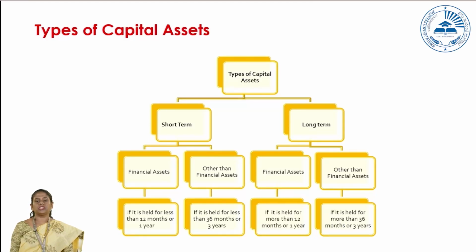Whereas a non-financial asset is long-term when it is held for more than 36 months, or 3 years. Exceptions are there: in case of land, we consider only 24 months.